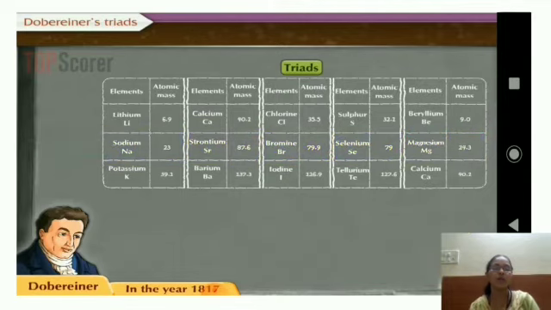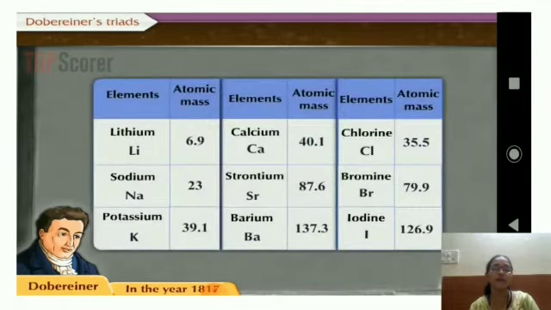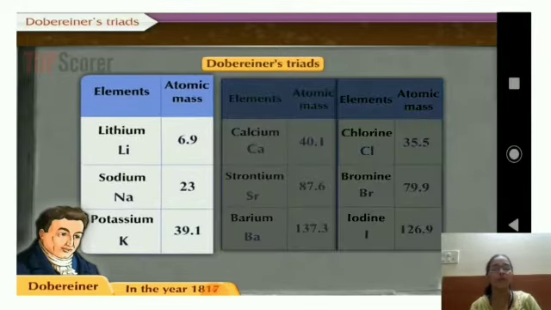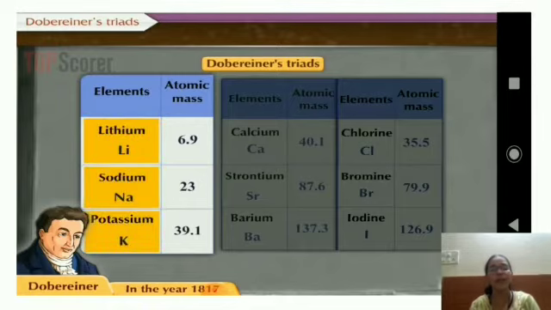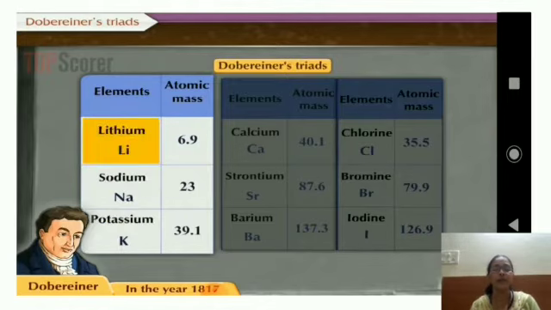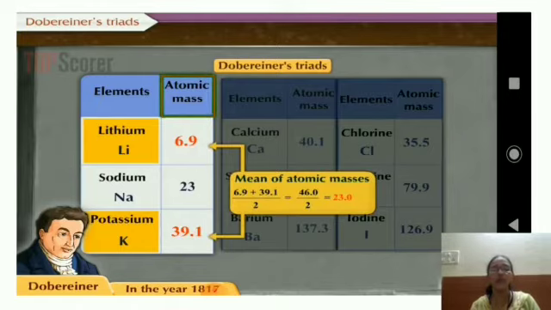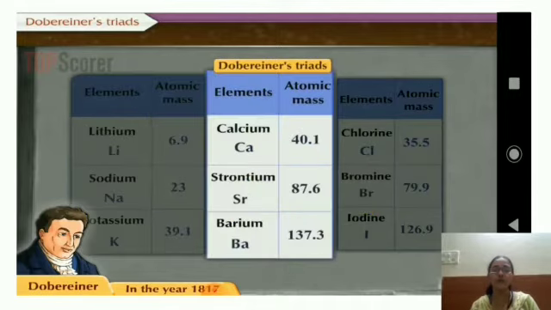Let's see what that means with one example, lithium, sodium and potassium. Lithium's atomic mass is 6.9, sodium's is 23 and potassium's is 39.1. He added 6.9 plus 39.1 and divided by 2, and he got 23. We call this the mean. So the mean of the atomic masses of the first and the third came out approximately as sodium's.